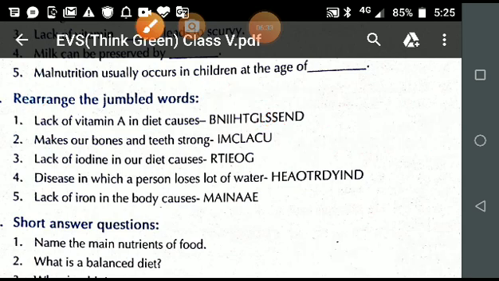Now, let's read the second question. Makes our bones and teeth strong. What makes our bones and teeth strong? So students, what is the answer?